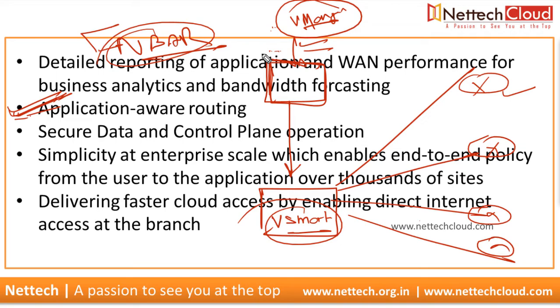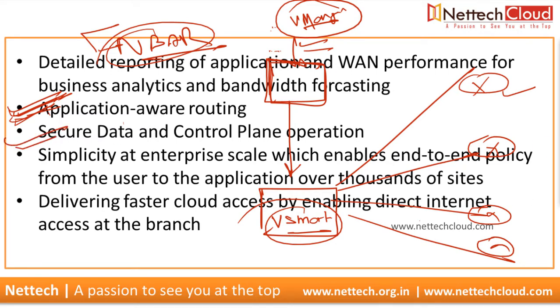But at the moment, yes, we have a limitation in SD-WAN also, that we cannot add our custom application to the list as we do in Palo Alto Networks and some other firewall solutions. If the firewall has 3,000 applications and we want to create a custom signature for a homegrown application, that is possible. But in the SD-WAN solution, as of now, there is no way to add a custom application to the list. But there are more than 1,000 applications already listed, and we can use them to create application-aware routing. So path selection is done on the basis of application, which is different from the PBR we configure in traditional routing.